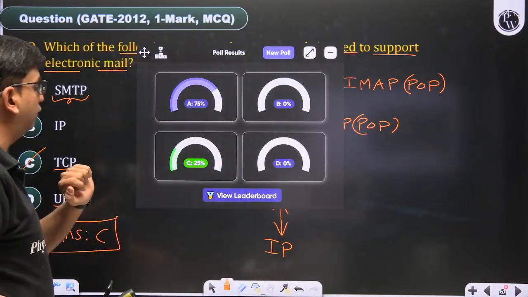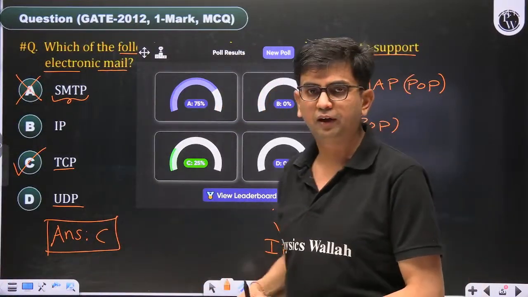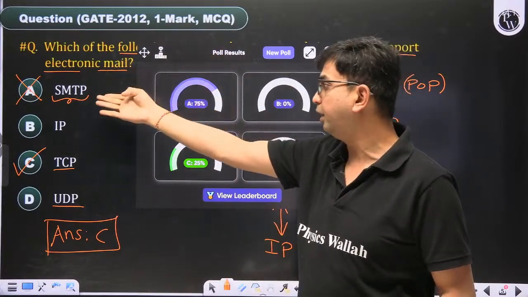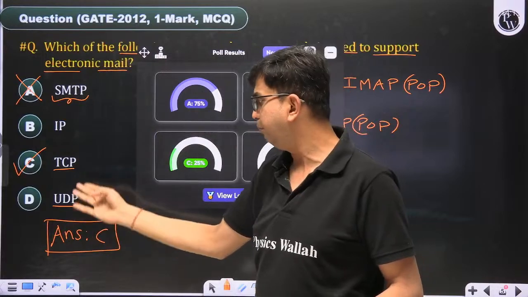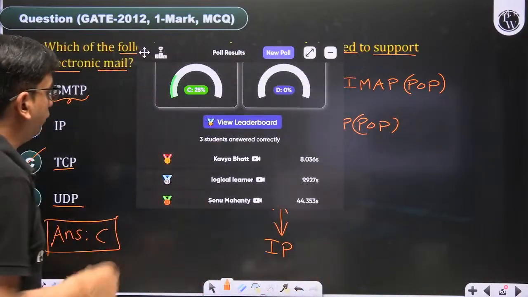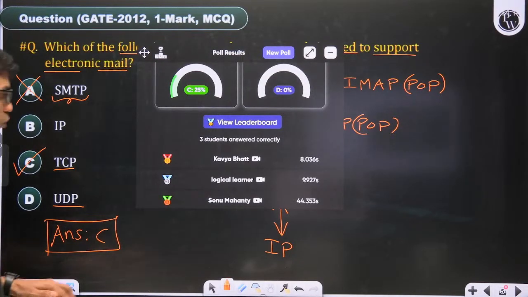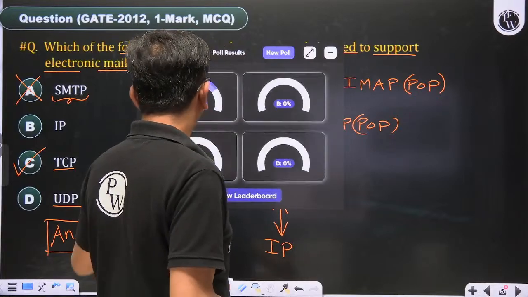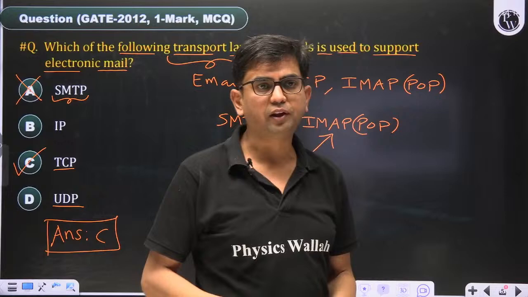25% people have given the answer C and 75% people have given the answer A as expected. I was repeating the GATE exam and in my first attempt I gave answer A, but suddenly I changed my answer to C. So these three people have given the answer C: Kavya Bhatt, logical learner, and Sonu Mahanti. Okay. What about the remaining? Remaining people have given the answer A. So please rectify your mistake.